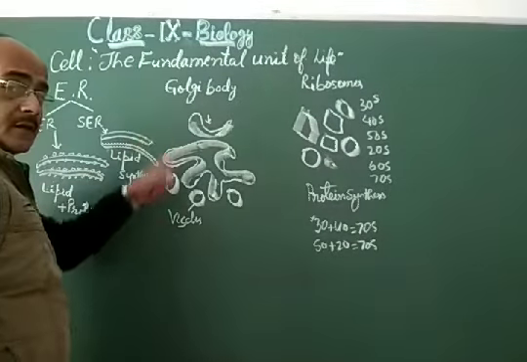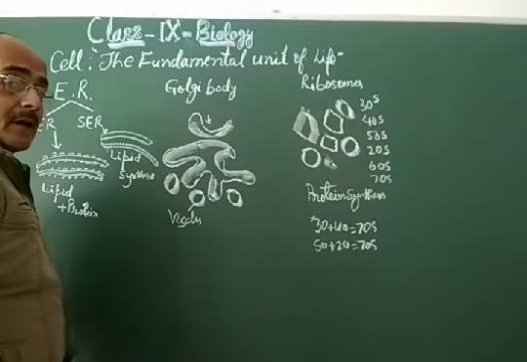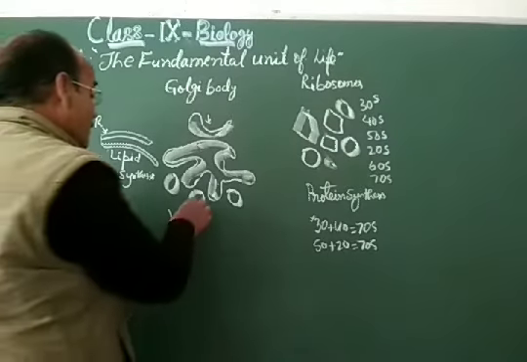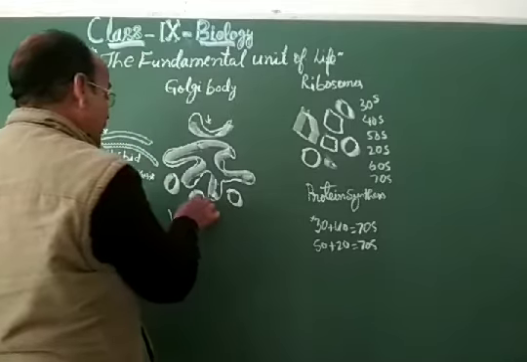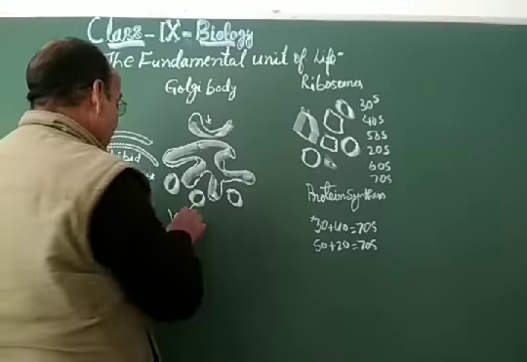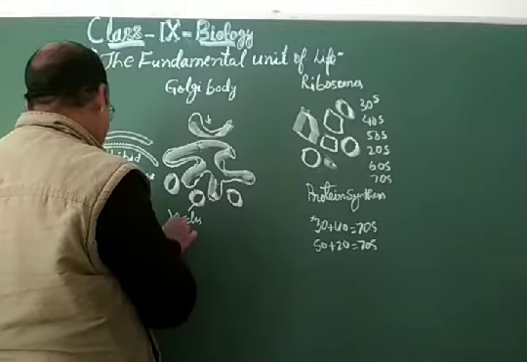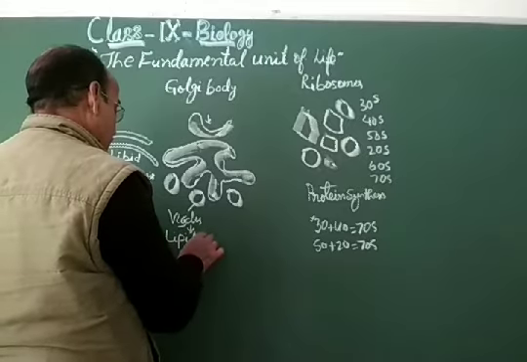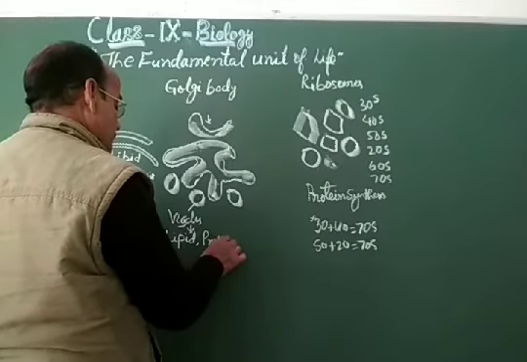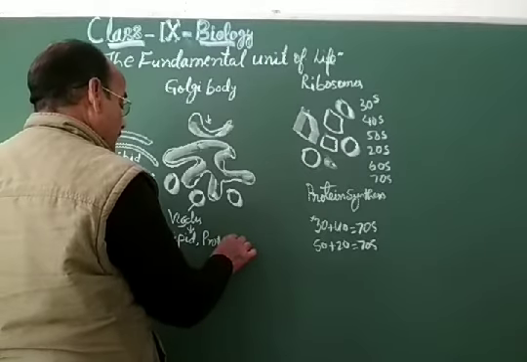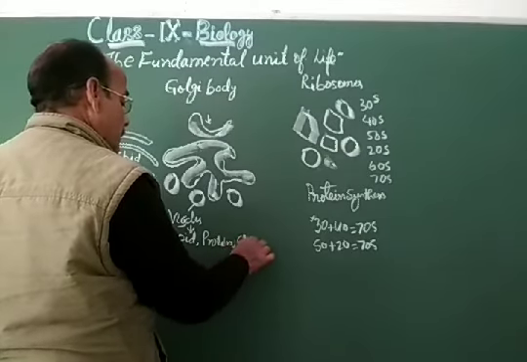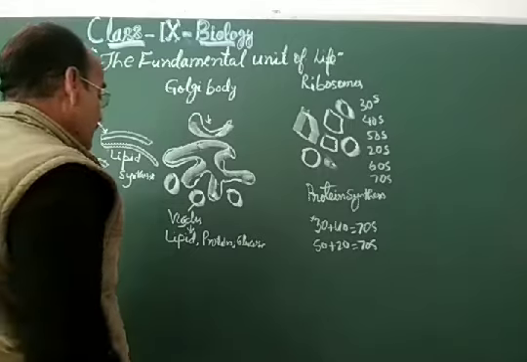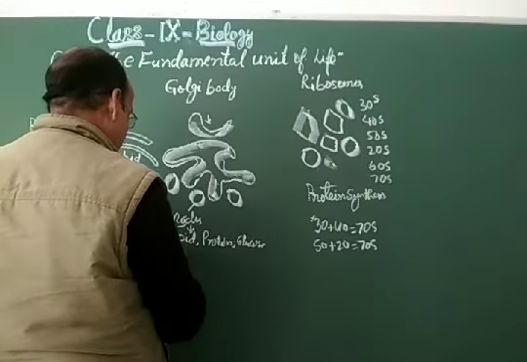And now come to this Golgi body. The Golgi body was discovered by the scientist Camillo Golgi. This Golgi body has vesicles. They are responsible for secretion, and these vesicles catch the lipid, protein, glucose, and they get absorbed by this Golgi body.